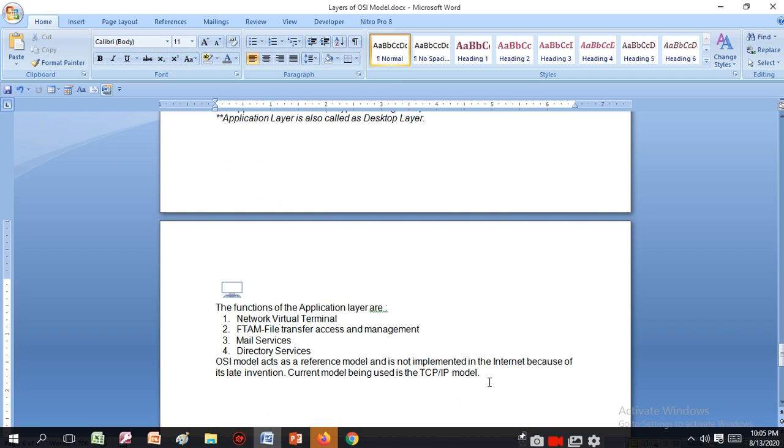I will tell you about TCP/IP one day, and today's lecture is finished. I can also tell the TCP/IP, but I will take it tomorrow. So what you see on the network is the application layer. So the OSI model is finished.